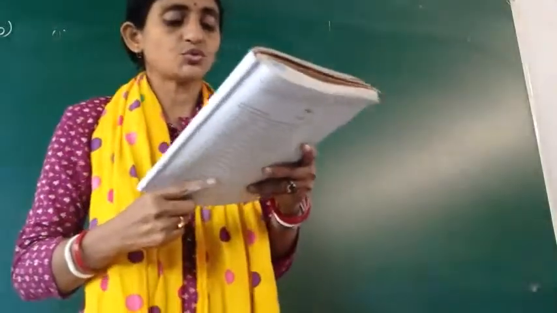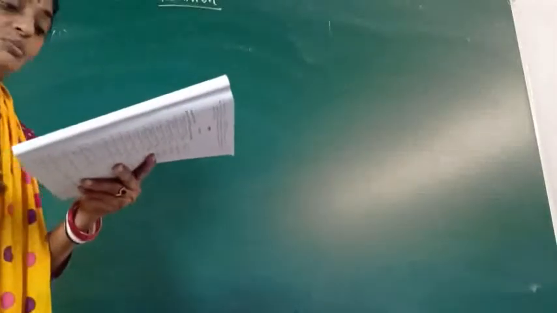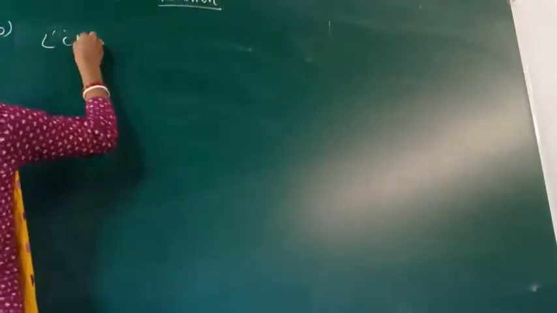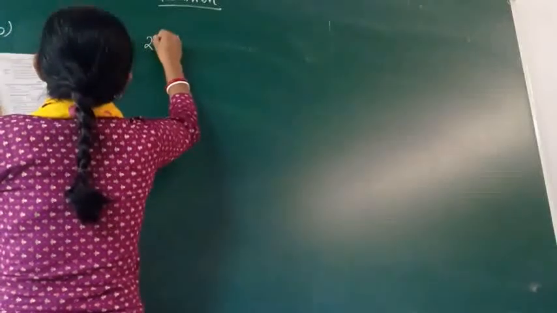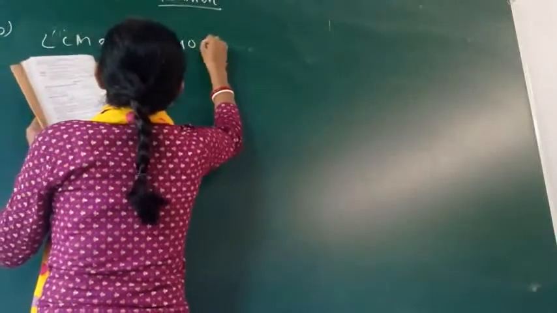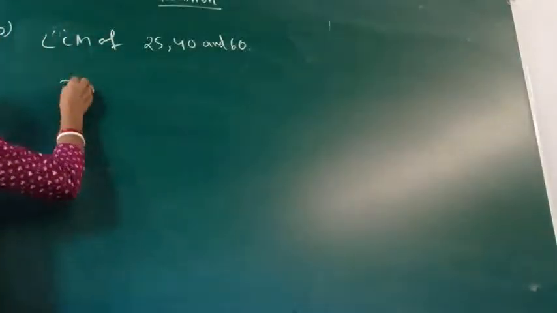Okay, let's come to how to solve this question. Here I have marked this one as question number 3. So what will that number be? That means we are going to find that big number, so we are going for the LCM. So the LCM of the numbers given, 25, 40 and 60. Let's go for that.